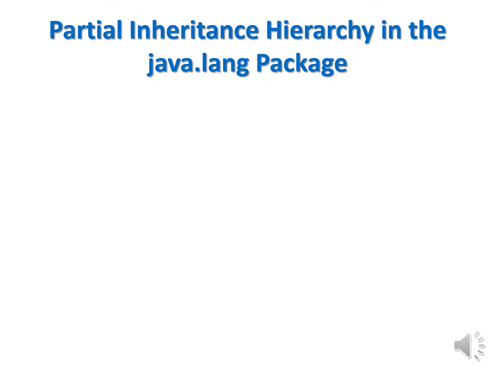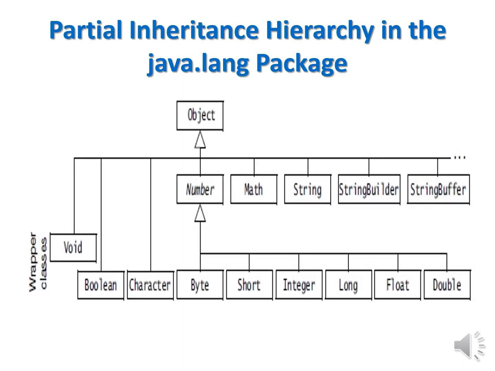Inheritance hierarchy in the java.lang package. I am giving you the partial idea. I have the hierarchy of this Java lang package already. So Object is the parent class. Within Object you find the Number class, and also Math, StringBuilder and StringBuffer. These 3 classes are there to handle the string, and Math class is also there to handle mathematical functions.